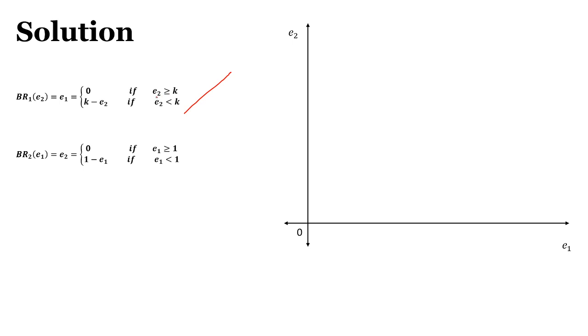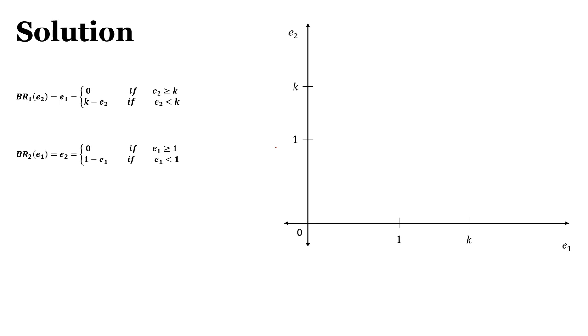Now, to plot these functions, we need to have a cutoff point, that is K and 1. In the question it is clearly given that K is strictly greater than 1. So if this is K, then 1 has to be there, like on the blue. So this is K, 1.